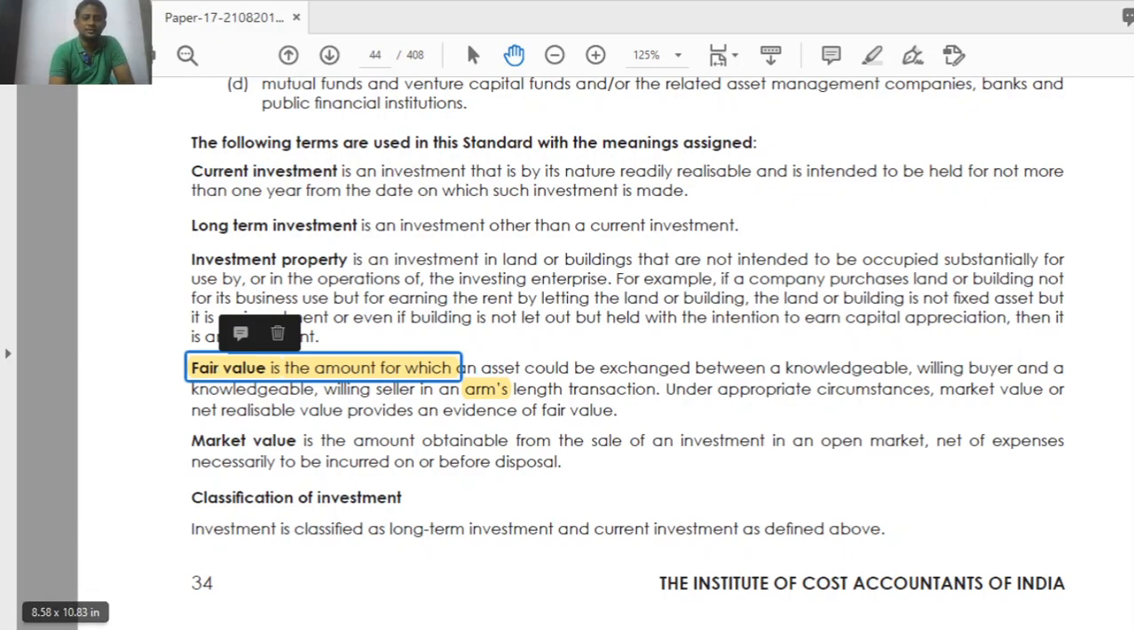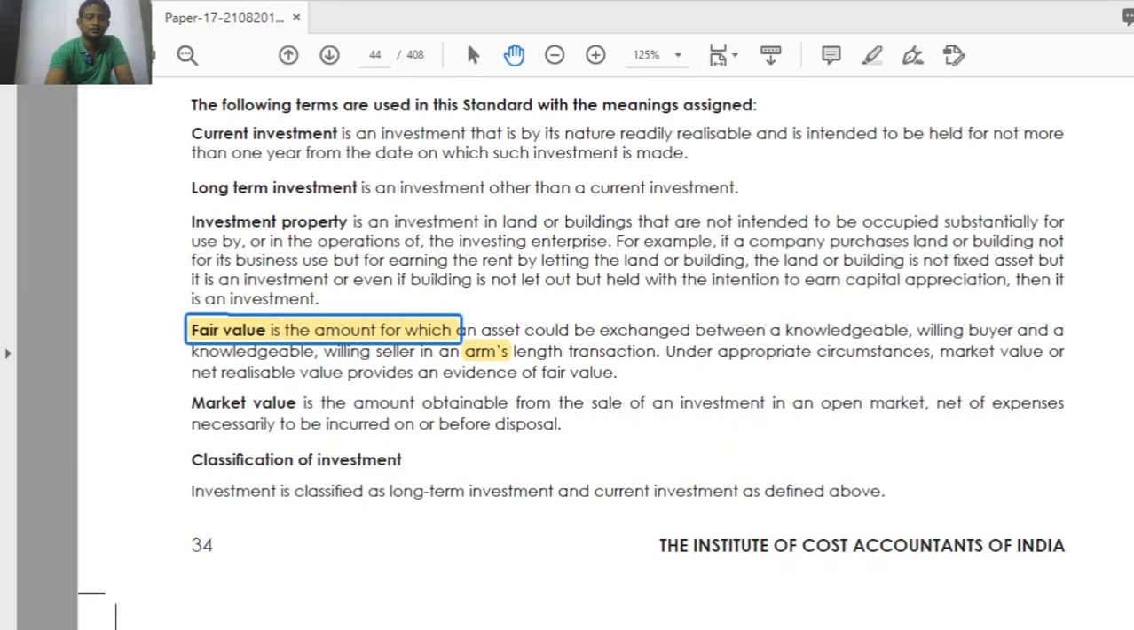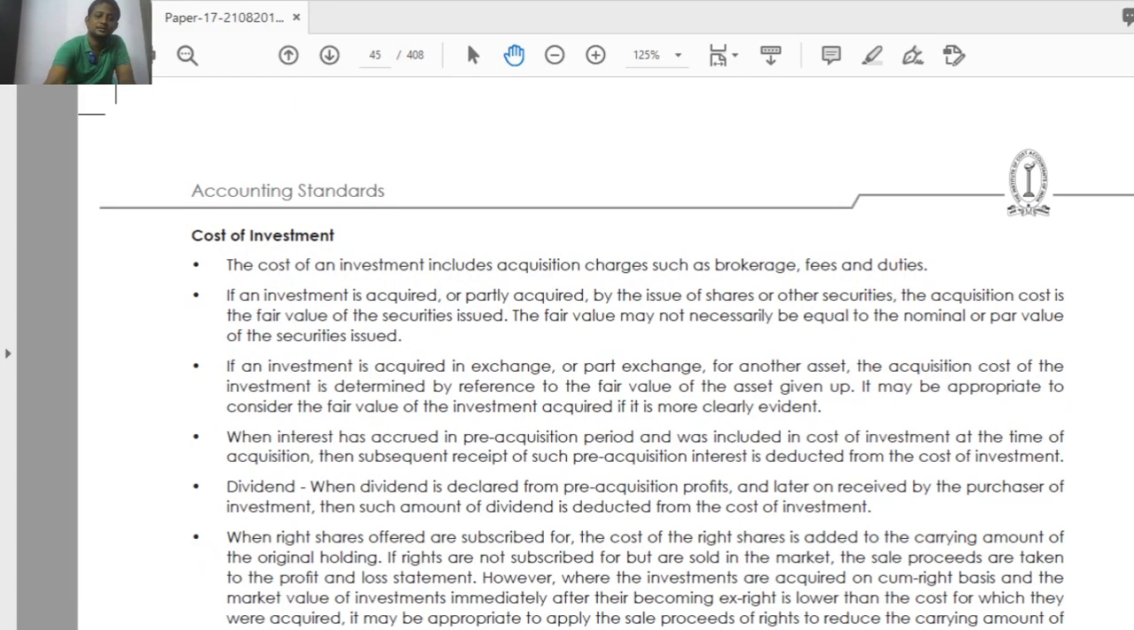Okay. What is the next one? This is important. Classification of investment. Investment is classified as long-term investment and current investment as defined above. Long-term investment is more than 1 year, that is negatively defined: other than current investment is long-term investment. Current investment is one I am not going to keep for more than 1 year, and it is readily realizable. I can convert that into cash anytime. That is current investment. Okay. Come to the next page.